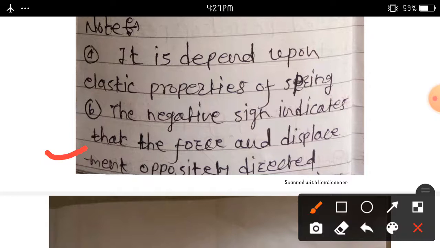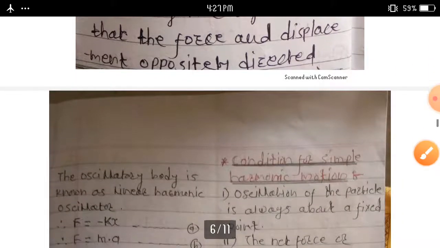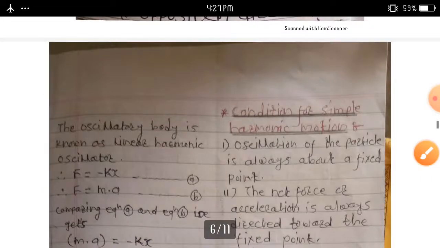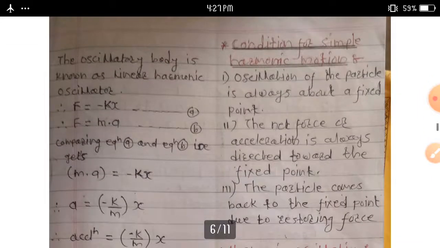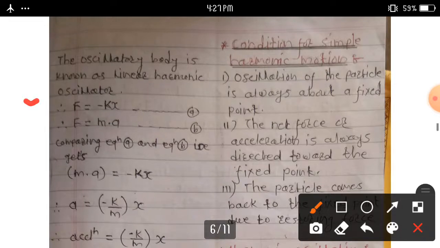Okay, some questions asked on this topic. Define period of a periodic motion, and another one, define frequency of a periodic motion. Some questions asked on these topics. Explain the concept of restoring force in a spring mass oscillator. Another concept we firstly discuss here. The oscillatory body is known as linear harmonic oscillator.